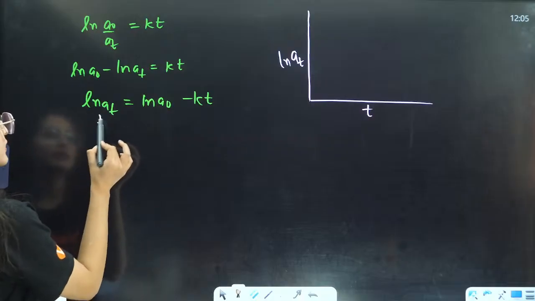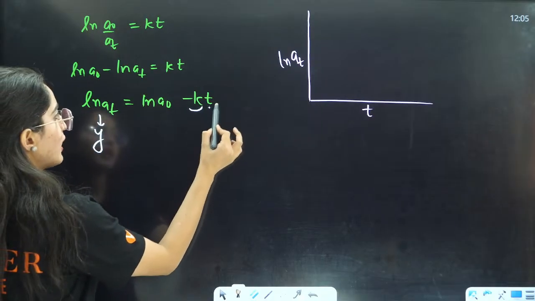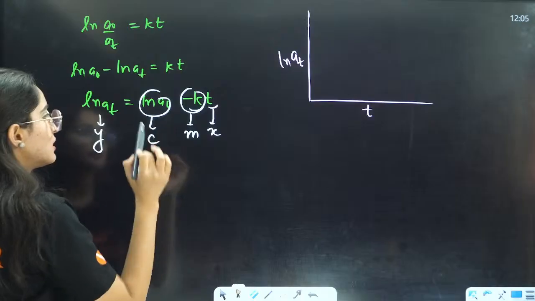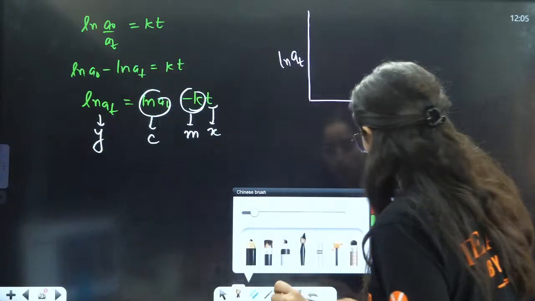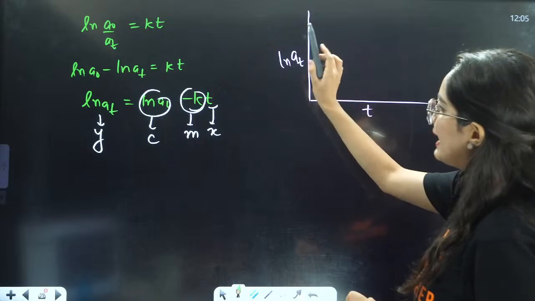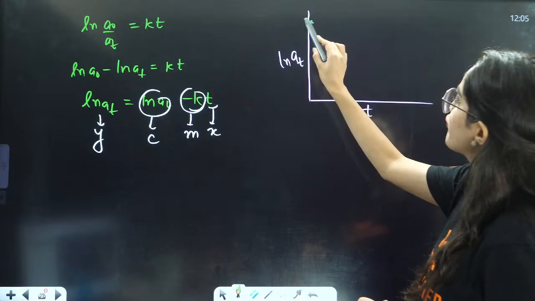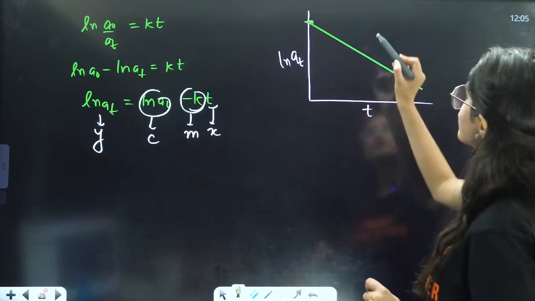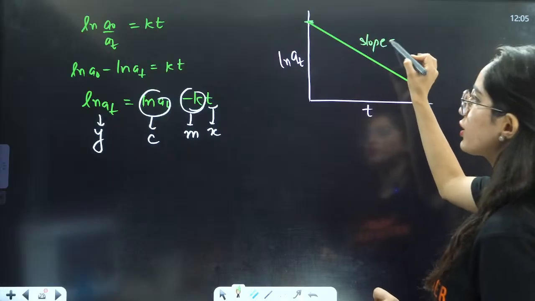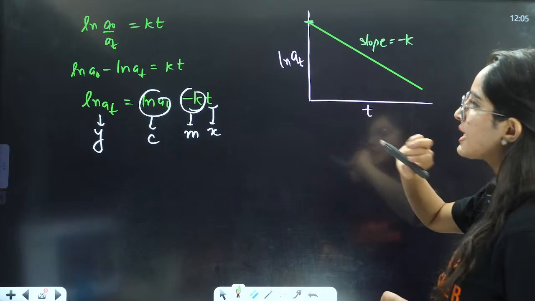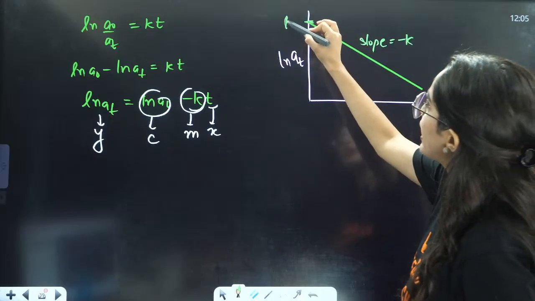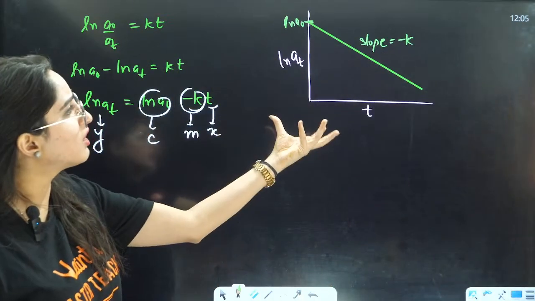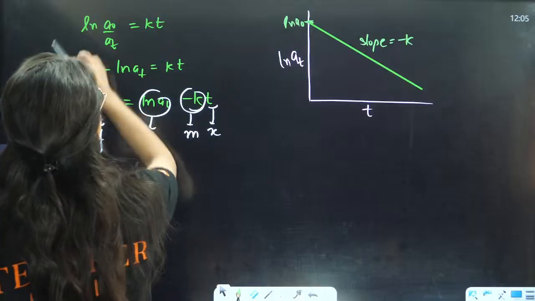So here I am taking this as Y, this as my X, this as my M, and this as my C, right? The slope is negative here. The intercept here is natural log of A0. That is the intercept. The slope is negative, so it will go in this direction. The slope is going to be minus K, and the intercept is going to be natural log of A0. They can ask you the intercept, they can ask you the slope, anything they can ask you, right?